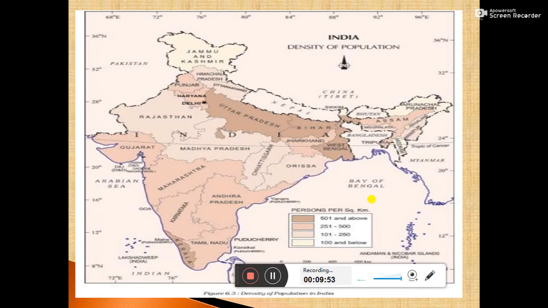After a study of this map, we can say that the population of India is distributed unevenly all over the country.